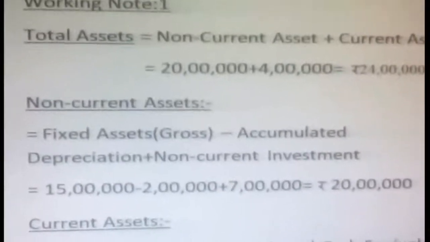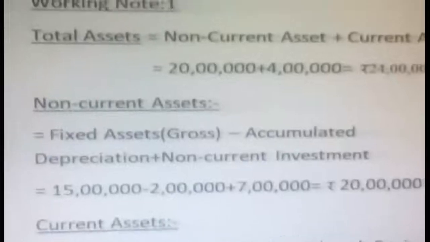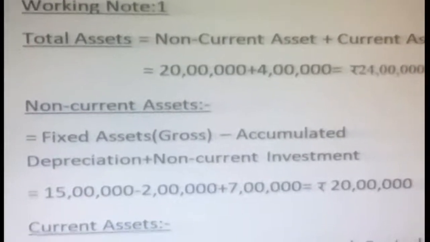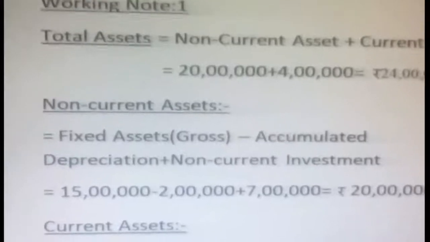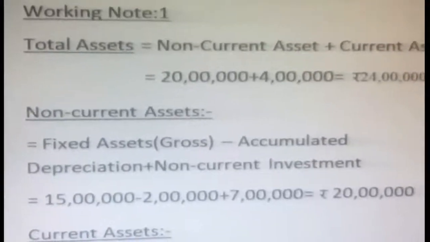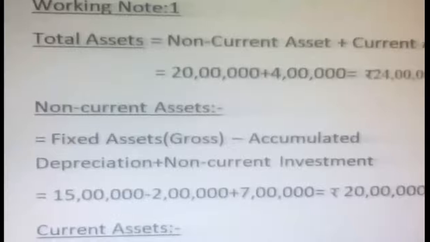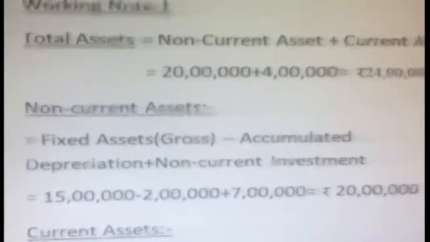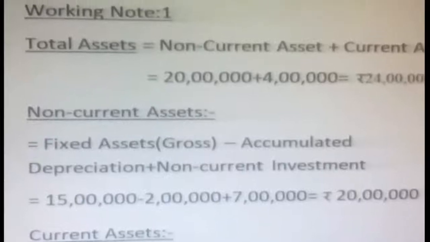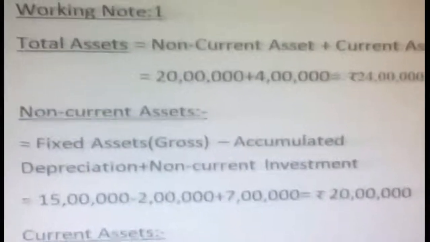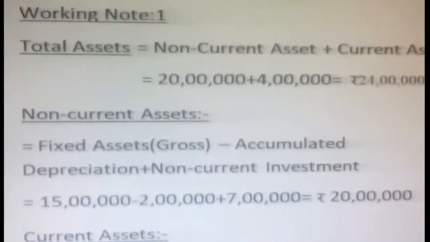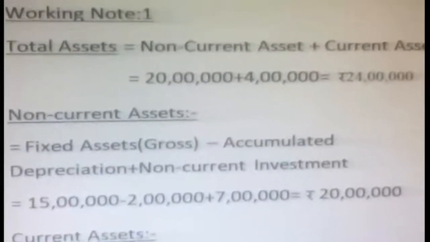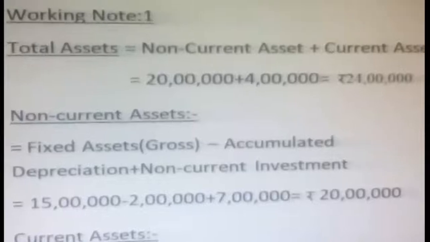But whenever there is more information, as I said already, a vertical format is better for your main exam. You can easily and quickly get the answer. So with only 3 items, I have written it in statement form: fixed assets gross minus accumulated depreciation plus non-current investment. Fixed assets are 15 lakhs. From that I deducted accumulated depreciation 2 lakhs, then added non-current investment 7 lakhs. So non-current assets become 20 lakhs.